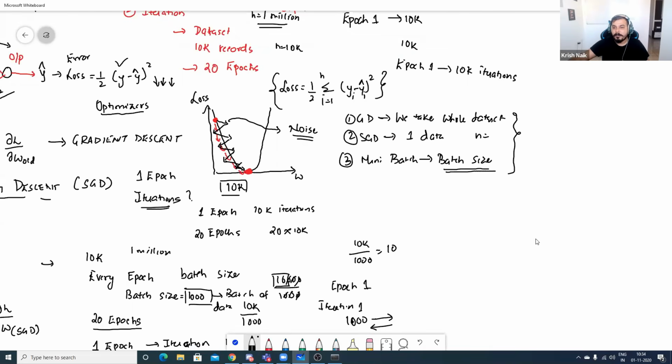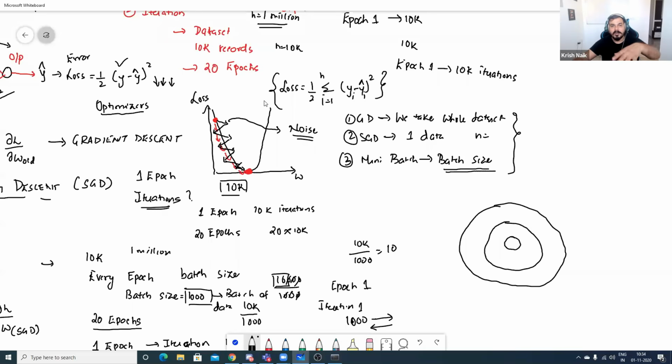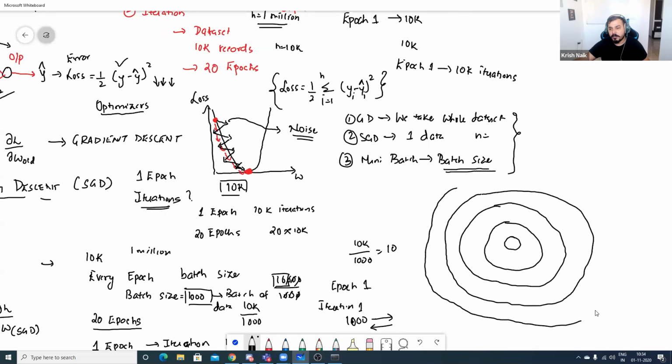If I draw a contour plot, there is also something called a contour plot. See this, this is called a contour plot. I'm actually seeing this whole gradient descent from the top view. Suppose this is how it looks from the top view. This is called a contour plot. Suppose I'm seeing this curve from the top view.